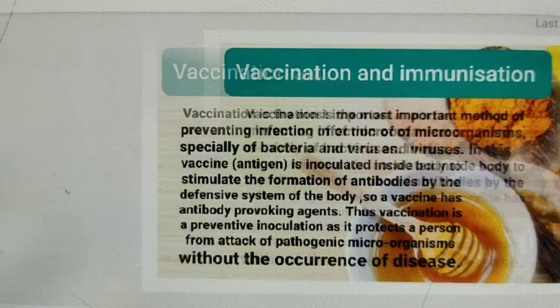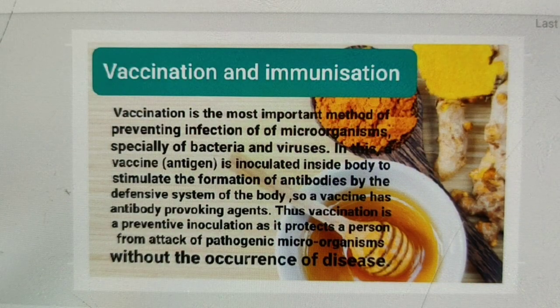Next, about vaccination and immunization. What do you mean by vaccination? In vaccination, we need to know the vaccine. A vaccine is the suspension or preparation of dead or attenuated, weakened germs of a disease, which on inoculation or injection into a healthy person provides temporary or permanent active or passive immunity by inducing antibody formation. Thus, antibody-provoking agents are called vaccines.